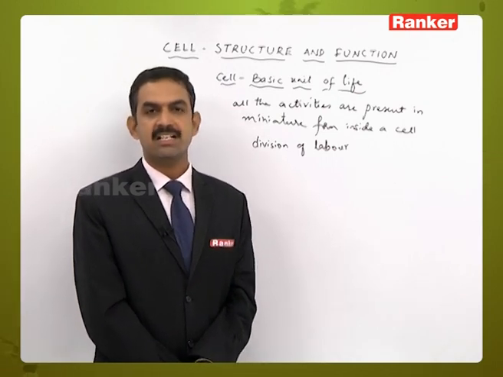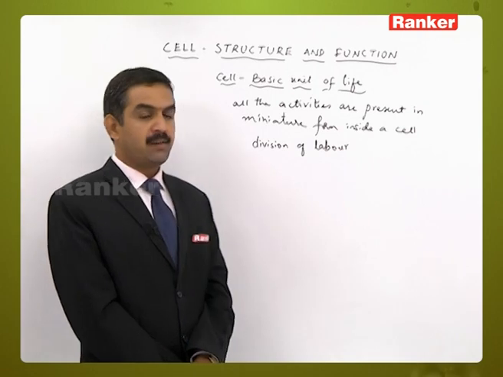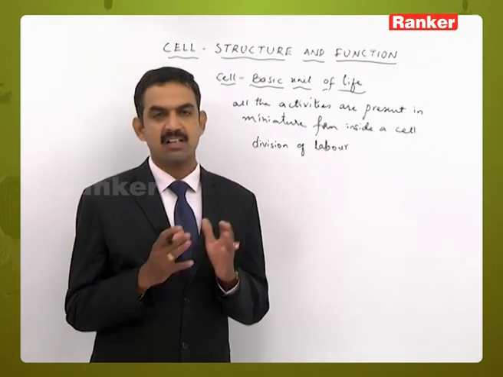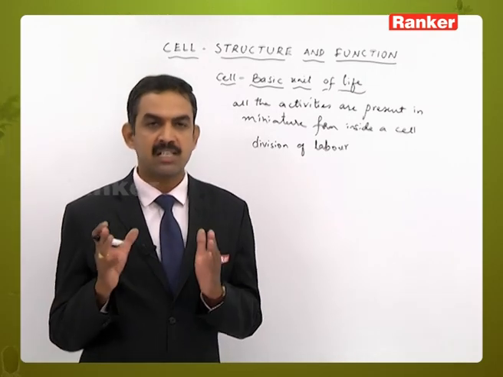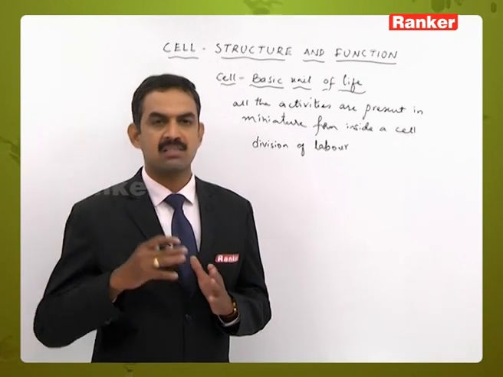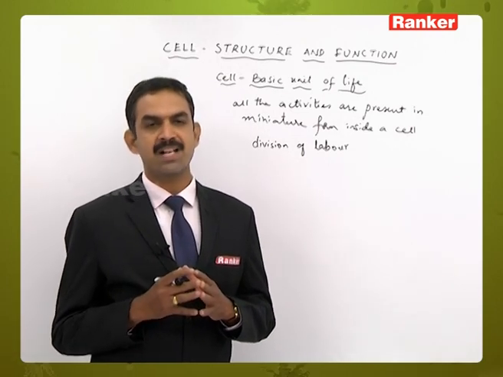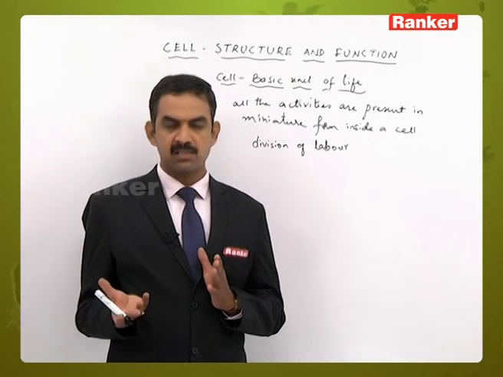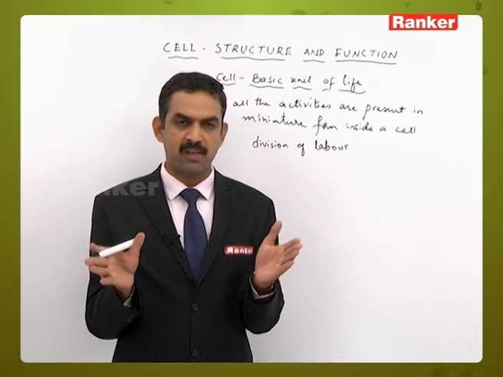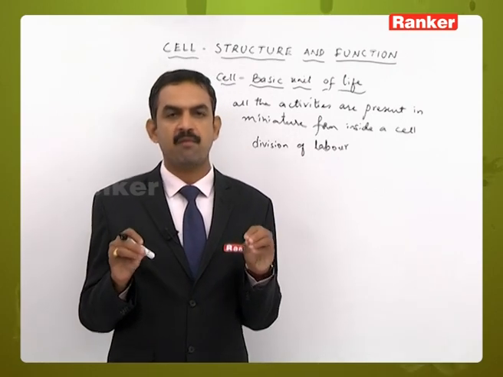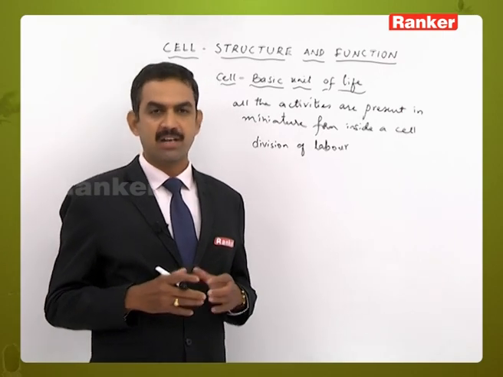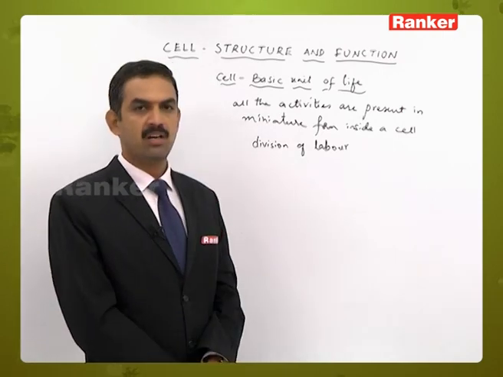So, we call them a division of labor, and different types of functions are performed by different types of cells. Like let us take the example of xylem tissue, which is concerned with conduction of water and mineral salts, whereas phloem cells are concerned with conduction of organic food materials. The types of cells are different and the types of functions are also different. Likewise, we call them a division of labor.